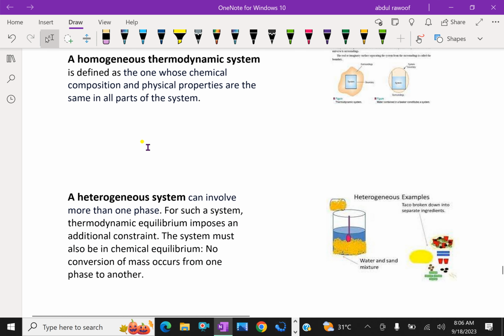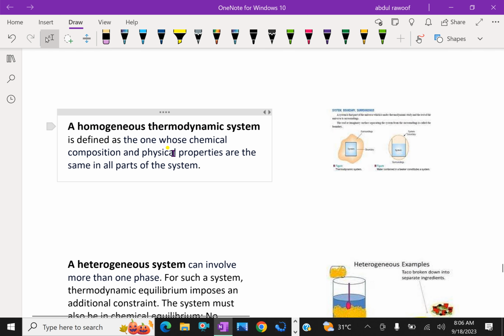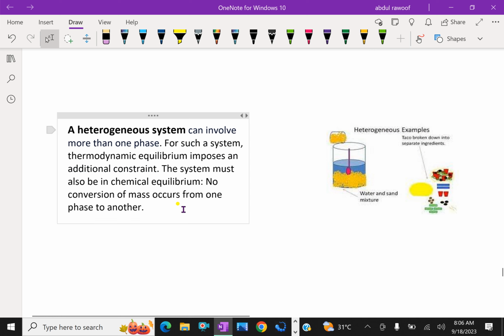A homogeneous thermodynamic system is defined as one whose chemical composition and physical properties are the same in all parts of the system. If physical and chemical properties are the same, then it's called a homogeneous thermodynamic system. A heterogeneous system can involve more than one phase. For such a system, thermodynamic equilibrium imposes additional constraints. The system must also be in chemical equilibrium. No conversion of mass occurs from one phase to another.